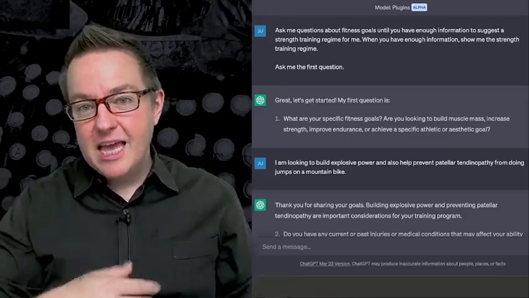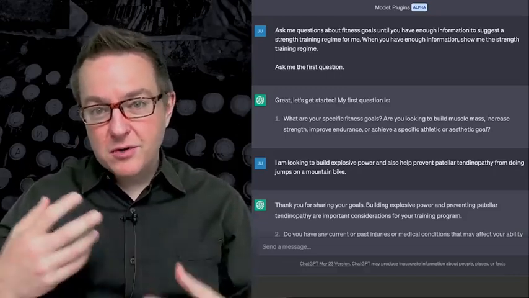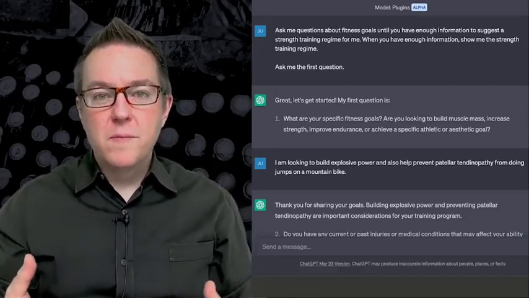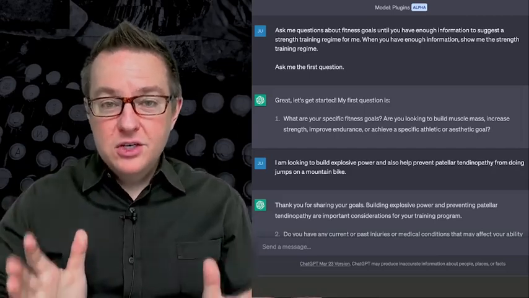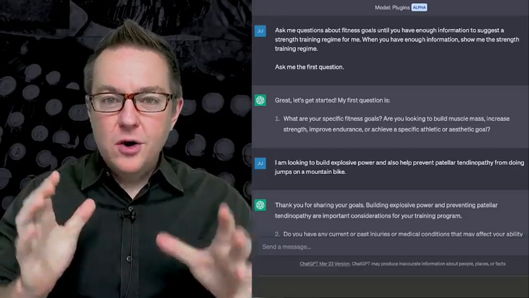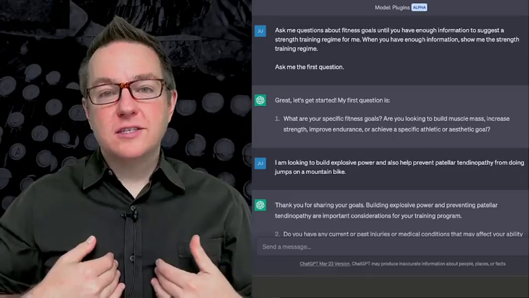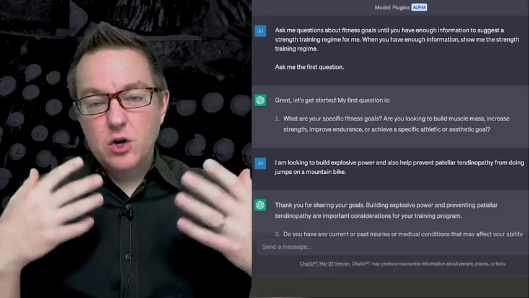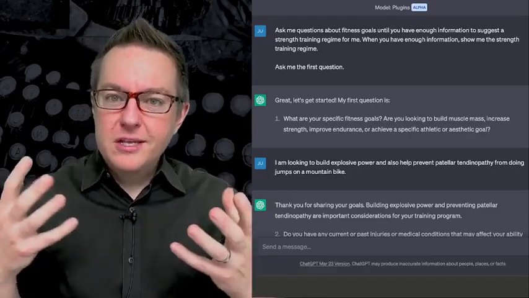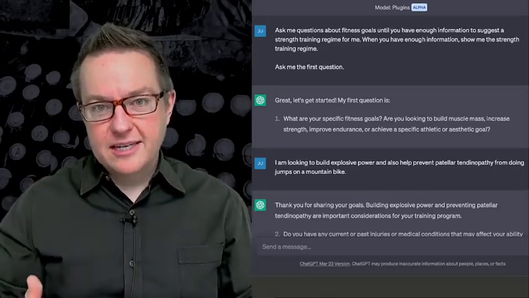We can do this to play games. We can do this in order to try to reach some goal, like the large language model keeps asking us questions until it gets enough information to achieve some goal. There's a variety of different ways that you can use this, but this is incredibly helpful when you don't necessarily know everything that's needed, or if you want to be tested or quizzed on something, anywhere where you don't want to be in the driver's seat. You want to really be helping provide information, but you don't want to be formulating the questions or tasks.